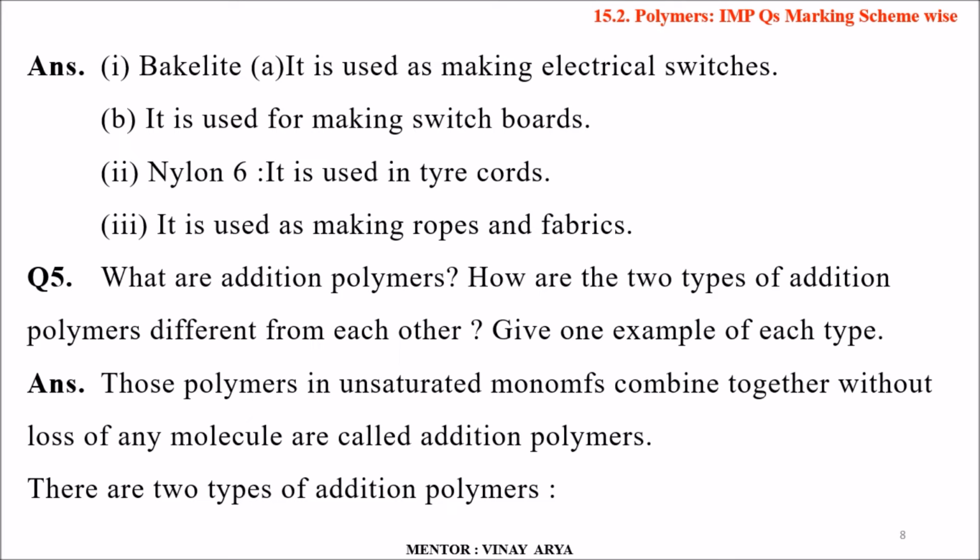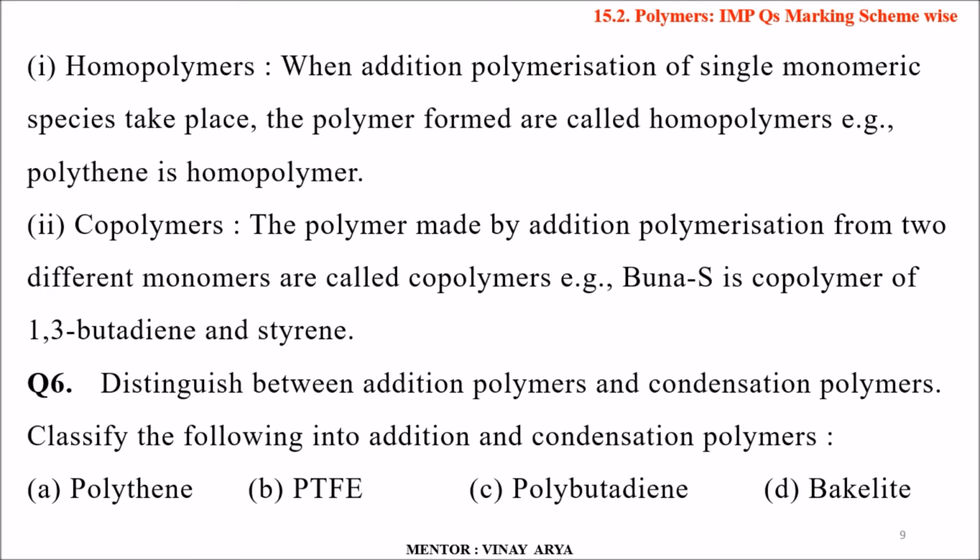There are two types of addition polymers. Homopolymers: when addition polymerization of a single monomeric unit or species takes place, the polymers formed are called homopolymers. Example, polythene is a homopolymer. Copolymers: these polymers are made by addition polymerization of two different monomers. Example, Buna-S is a copolymer of 1,3-butadiene and styrene.